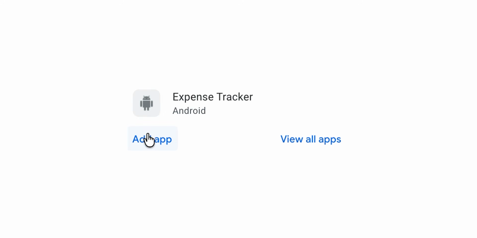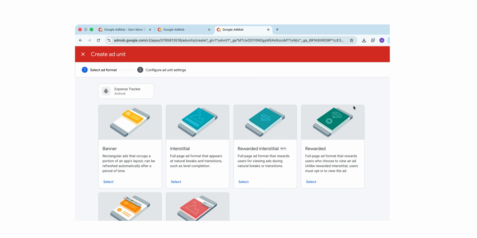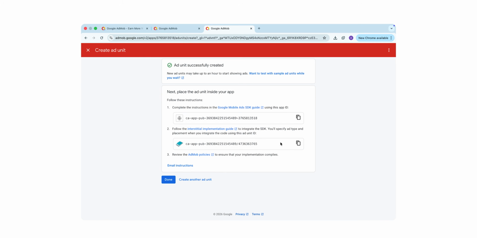Here create an app with the name whatever you want. Like it does not matter. And then create the campaign of 2 ads. Like either the interstitial or banner. You can put both of them. So whenever you click on one thing, it will generate the ad unit ID.